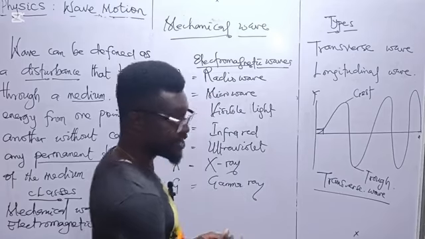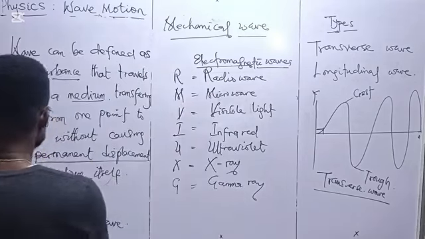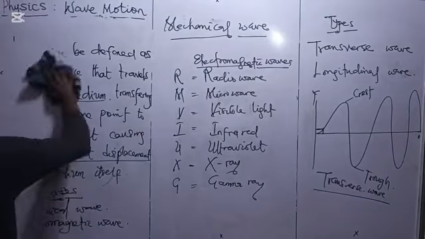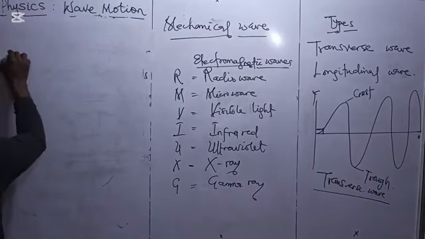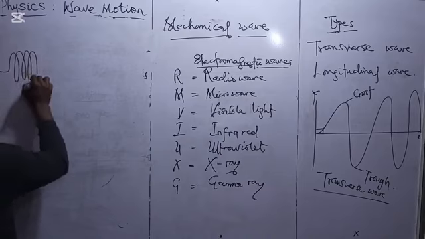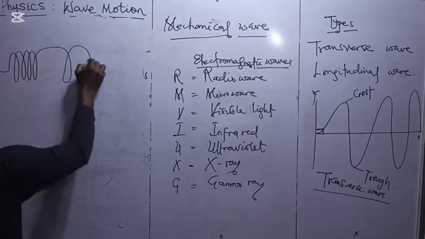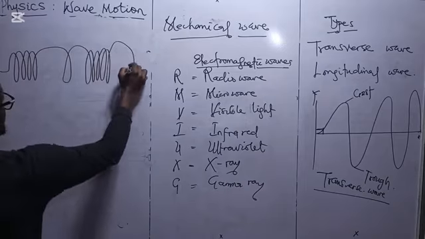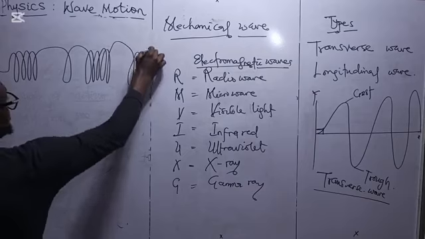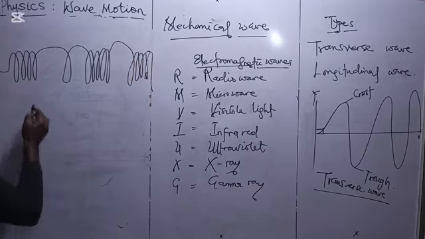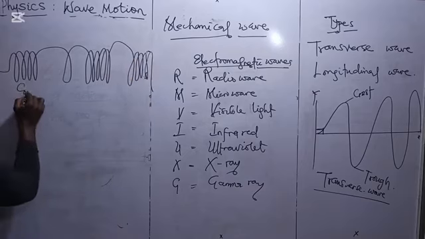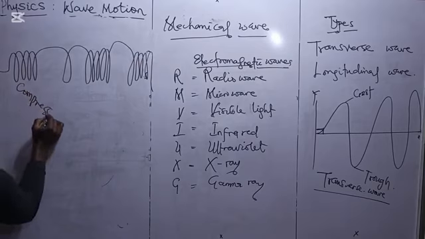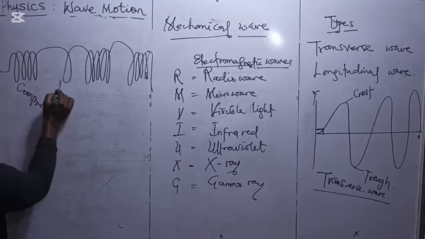Okay, so when you have the longitudinal wave, let's say we have a spring. Now, at a point, here is compression, then here is rarefaction.